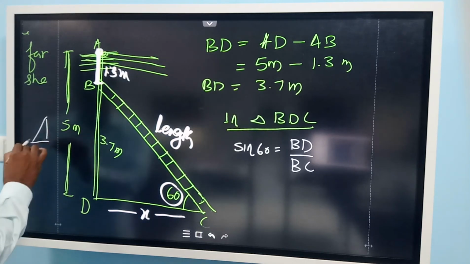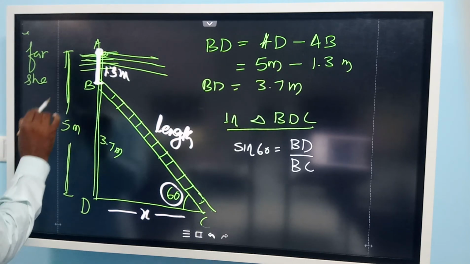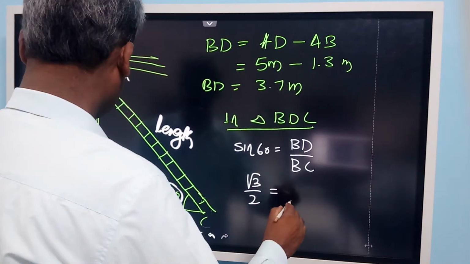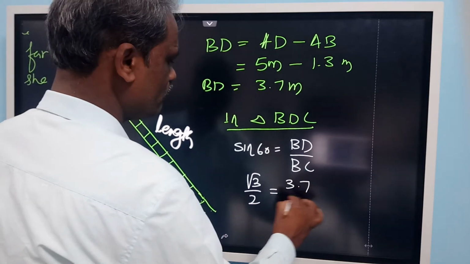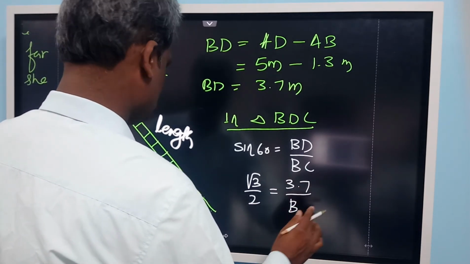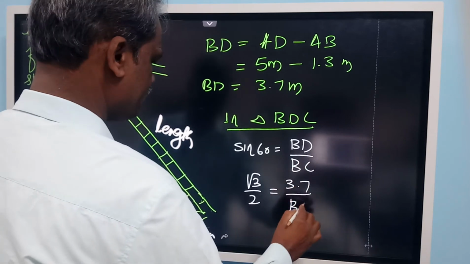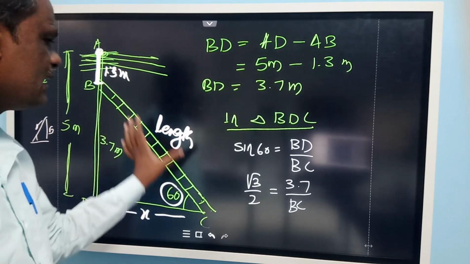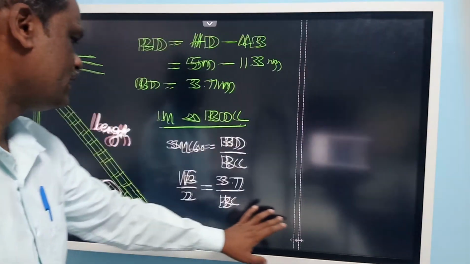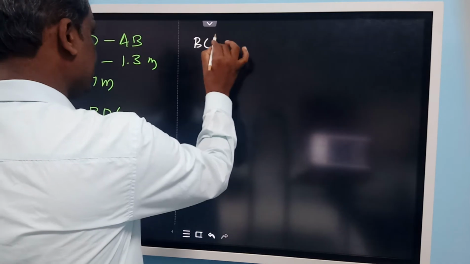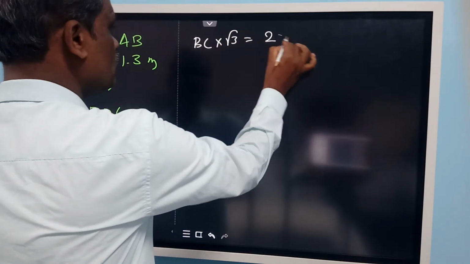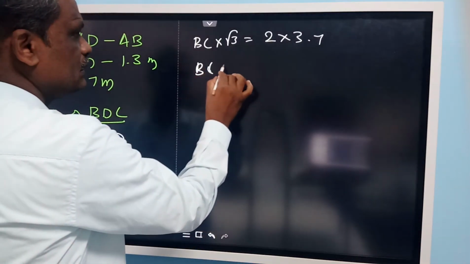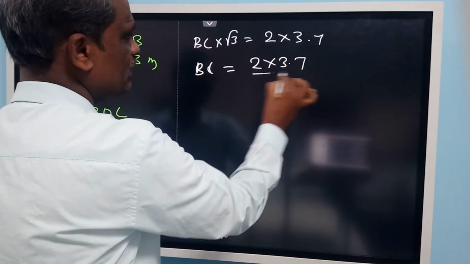What is sine 60? Sine 60 is equal to root 3 by 2. And BD is 3.7 by BC. It is BC. BD is 3.7 meter. We need to calculate the length of the ladder. Cross multiply it now. So BC into root 3 is equal to 2 into 3.7. So BC is equal to 2 into 3.7 divided by root 3.